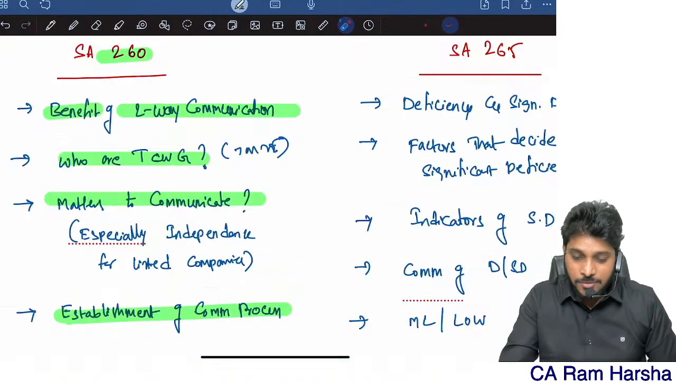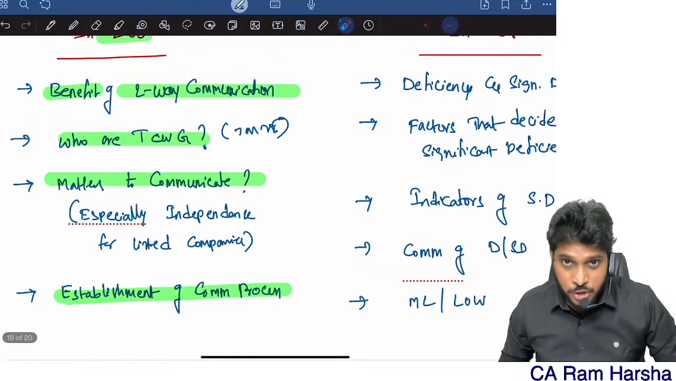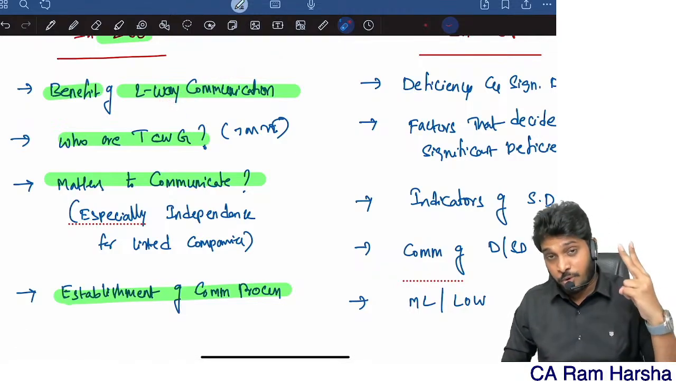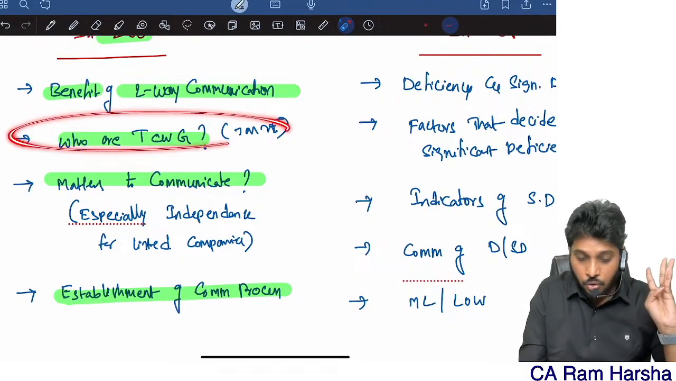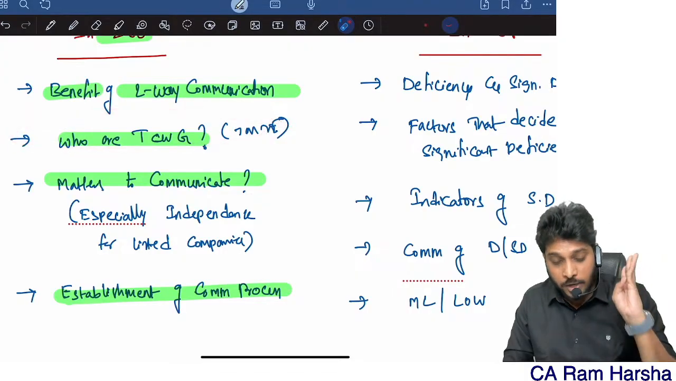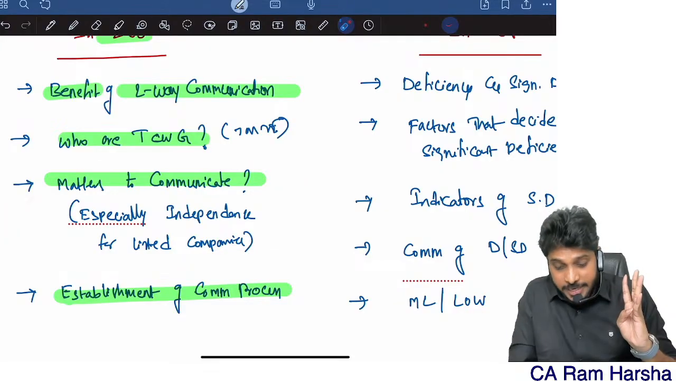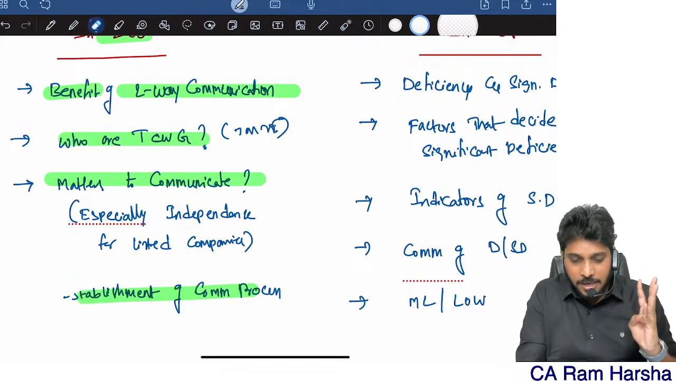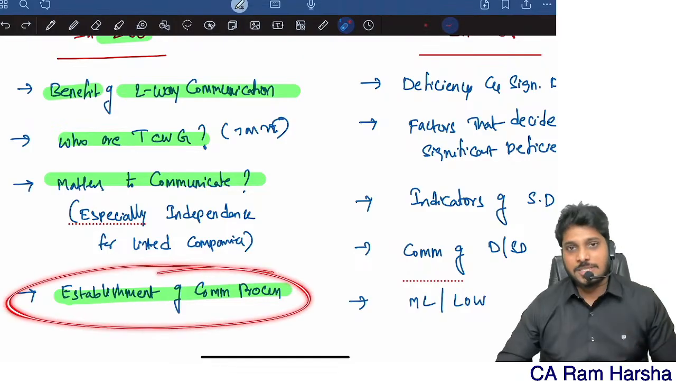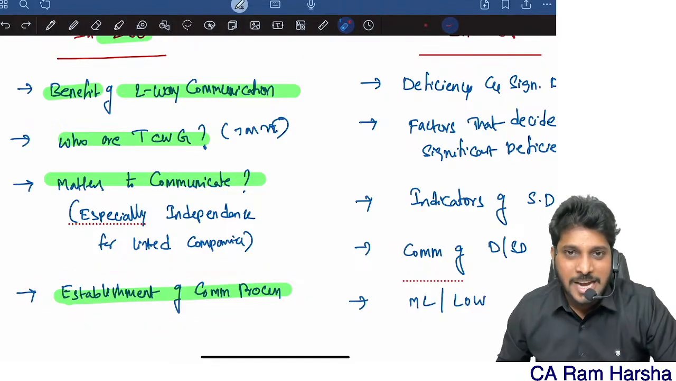So what we actually completed: an effective two-way communication, how it is beneficial for the auditor, and how it is beneficial for top management. Who are top management? Those charged with governance, who are they? What are the matters to be communicated, especially independence in case of listed companies? That was also discussed. What is the communication process? That is also completed. One more standard over.